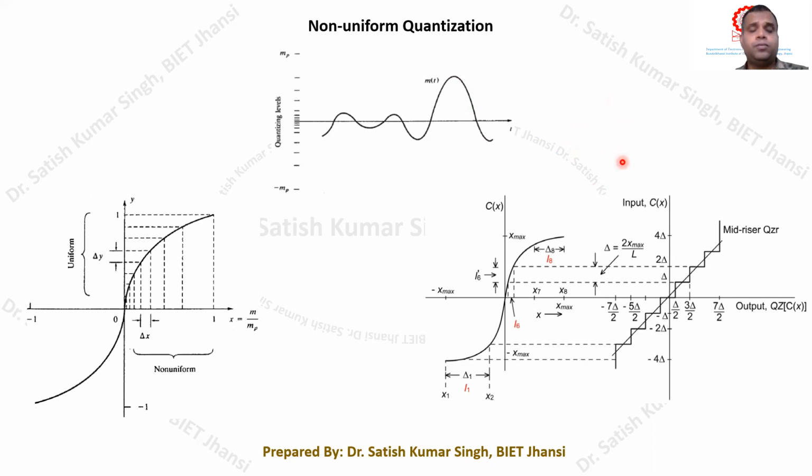Now, if we talk about practical situations, such as the human voice signal, you will find that most of the time, if you plot the human voice signal, the excursion is having low variations.